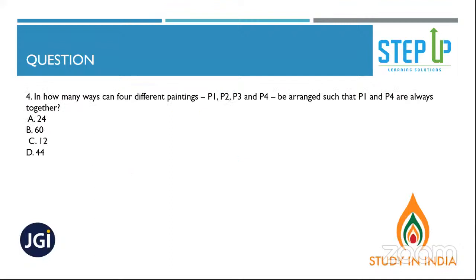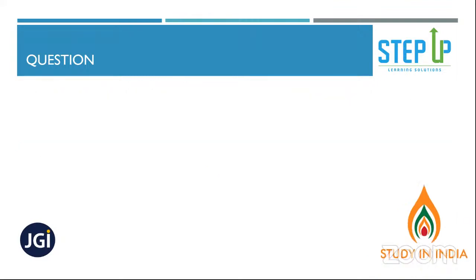Fine, this one. In how many ways can 4 different paintings P1, P2, P3, P4 be arranged such that P1 and P4 are always together? So it is nothing but they have considered it as one unit. So like this is 1, 2, 3, 3 factorial. And yes, these two can be arranged in 2 factorial. Yes, your answer is 12. Got it. Yes, 3 factorial into 2 factorial. Absolutely right answer. Okay, clear to everyone?